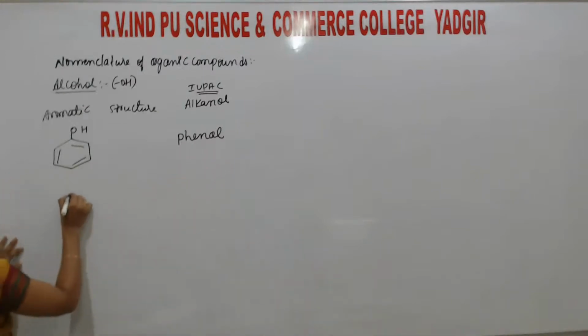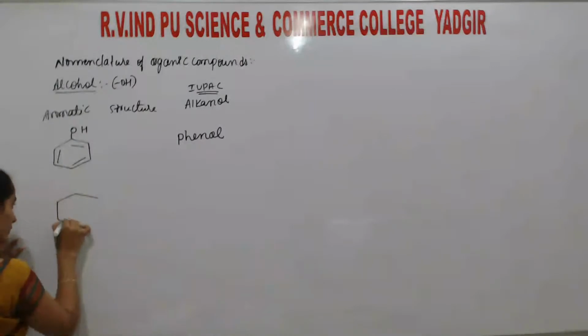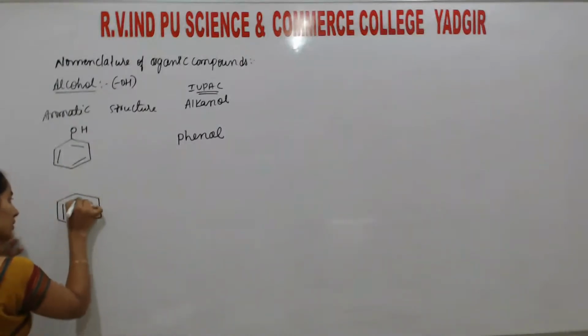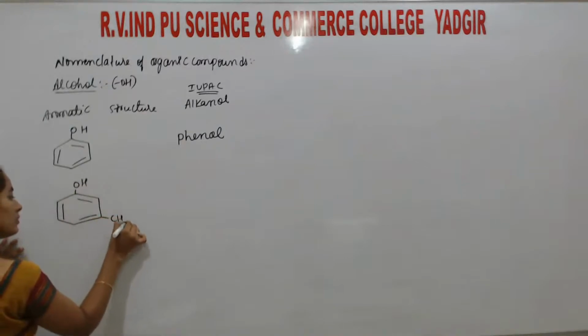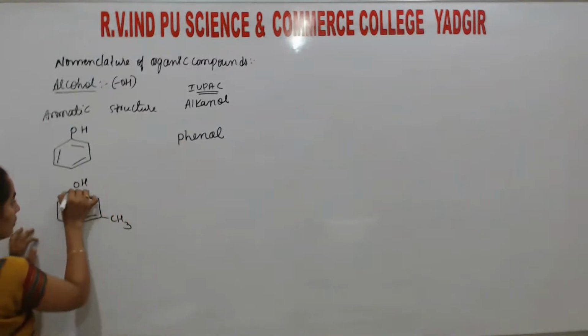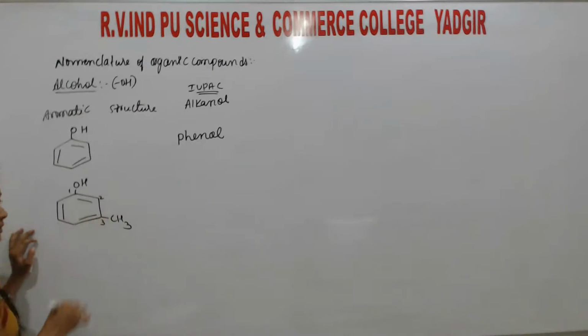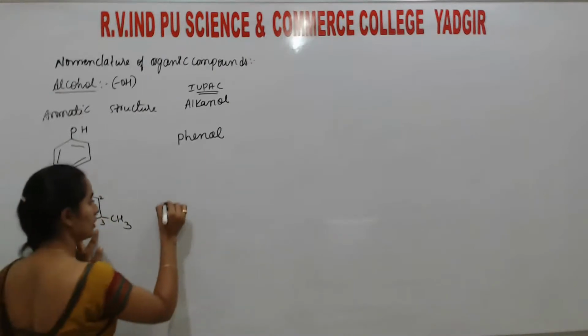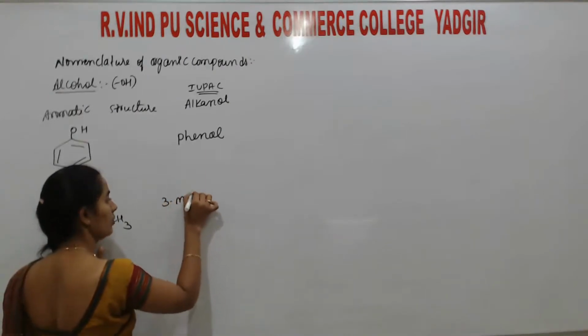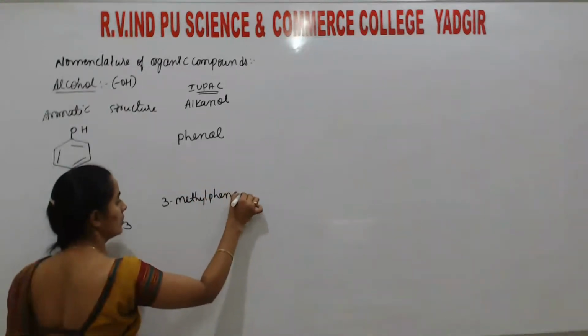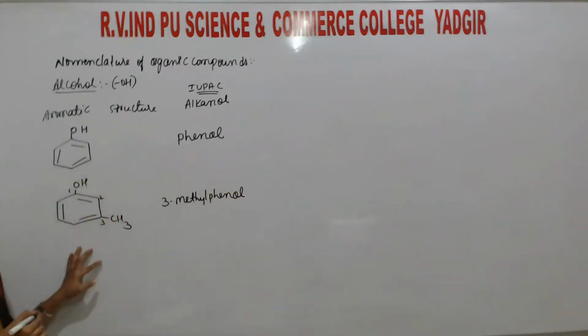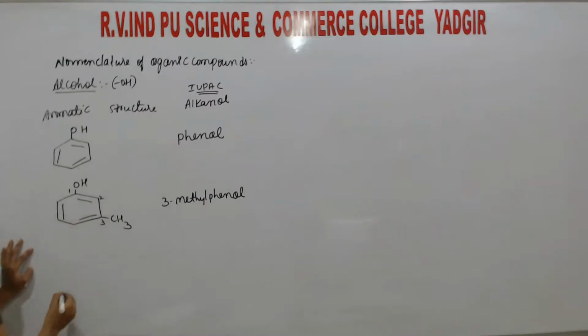So the next one is, if it has a substituted product. So here, 1, 2, 3. So here it is 3-methyl phenol, no doubt in this.